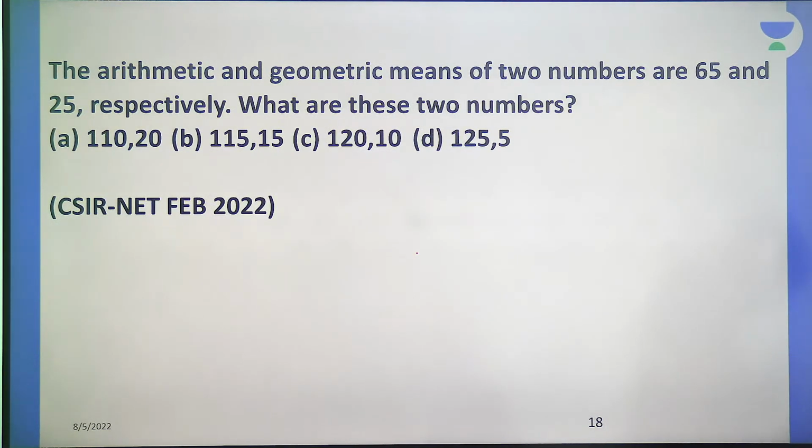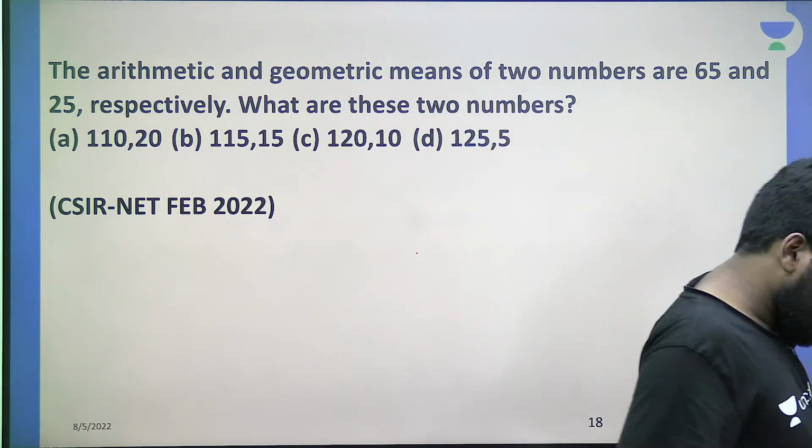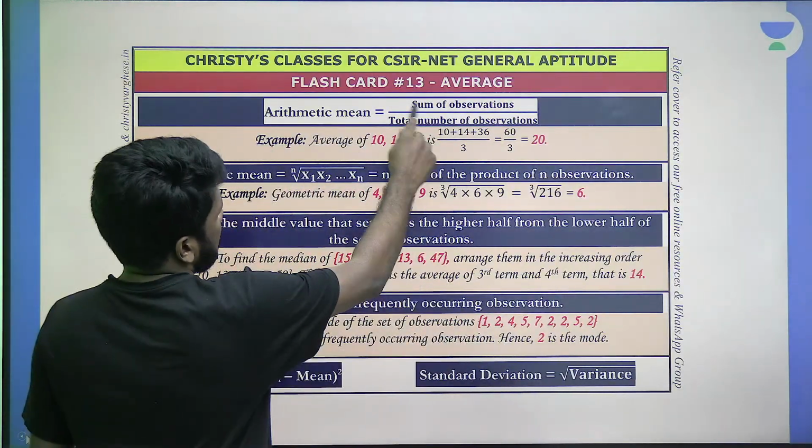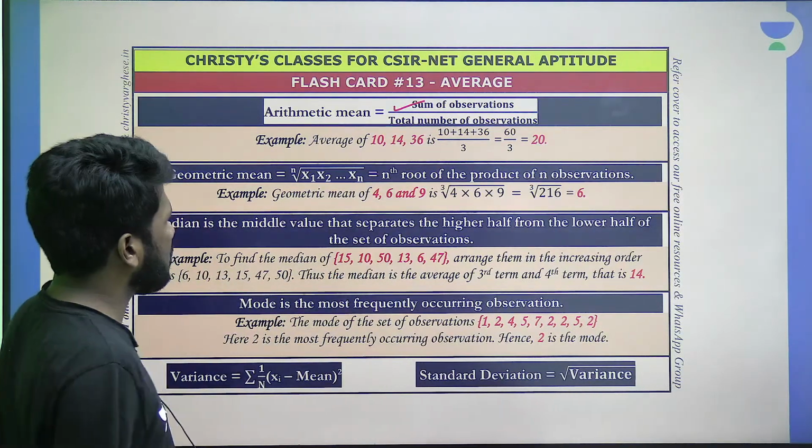So what is arithmetic mean? Arithmetic mean is sum of observation divided by number of observation. Now look at this, sum of observation divided by number of observation.